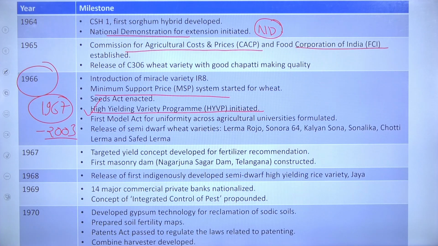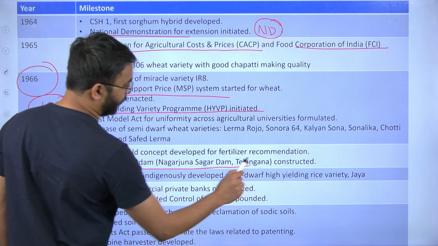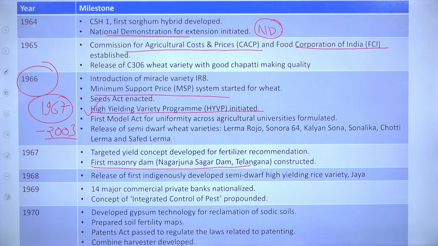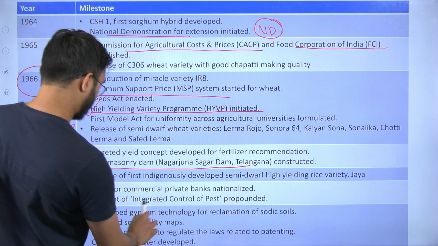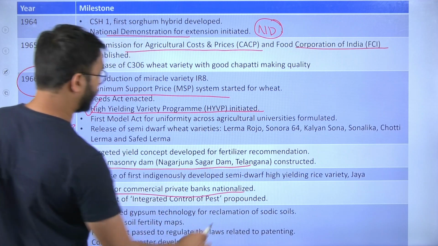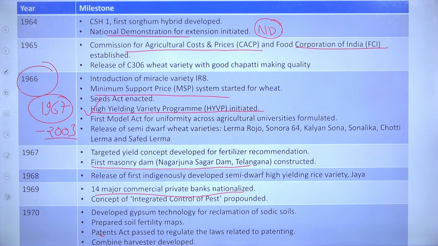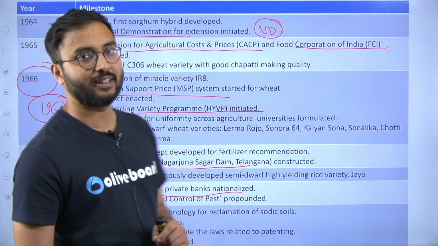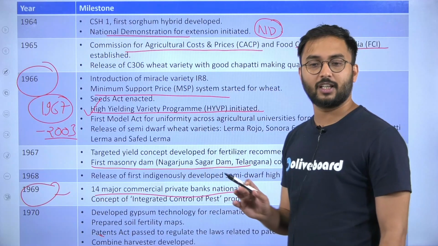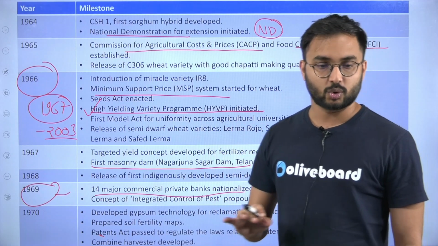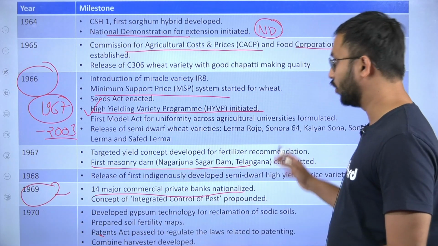Okay. Then our next thing is, yes, the first masonry dam in India, Nagarjuna Sagar Dam. Then 14 major commercial private banks were nationalized. When were these 14 commercial banks nationalized? 1969. See, I remember it because I have read some things. So in this way you can also remember all of these things.